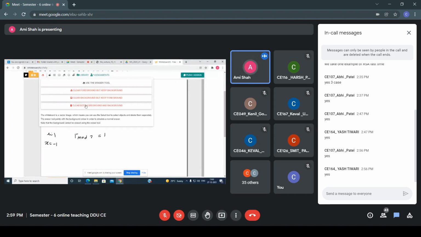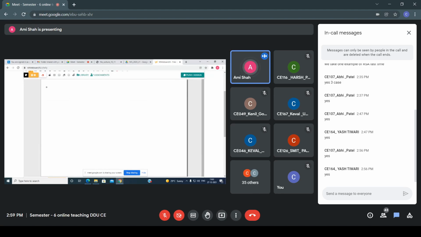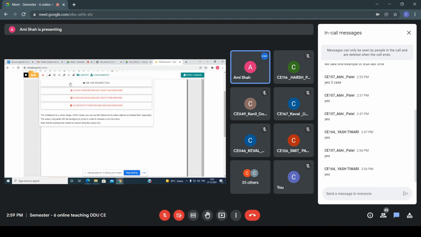So again, see, I'm explaining this example so you can understand. If this type of question is given to you, you have to write in this way. See here, what you have to do? Just you have to write